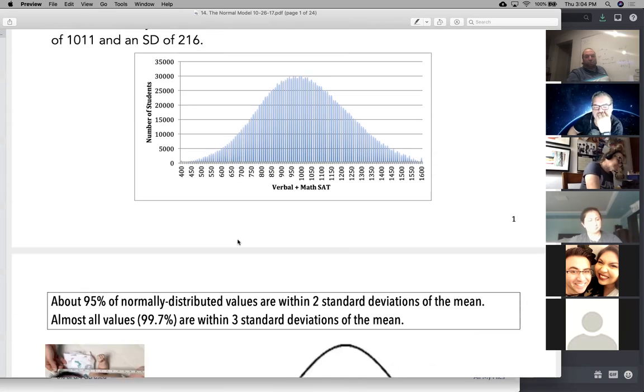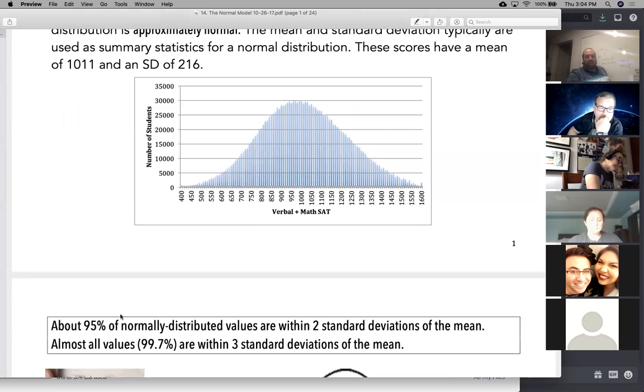And we had some rules about normal distributions. I gave you the 68, 95, 99.7 rule. If you go one deviation either direction, approximately 68% of the data is going to fall in there. If you go 2, 95%. If you go 3, 99.7%. The acronym almost all means 99.7%. It's unusual if it's out past 2 deviations.